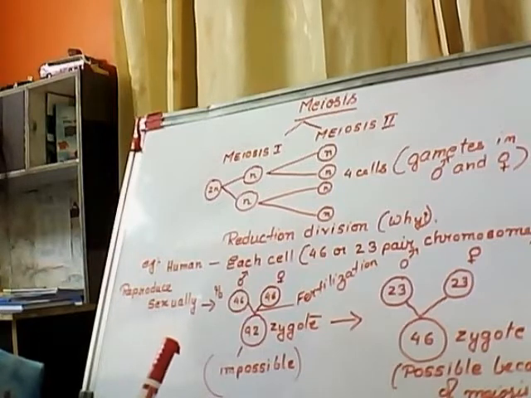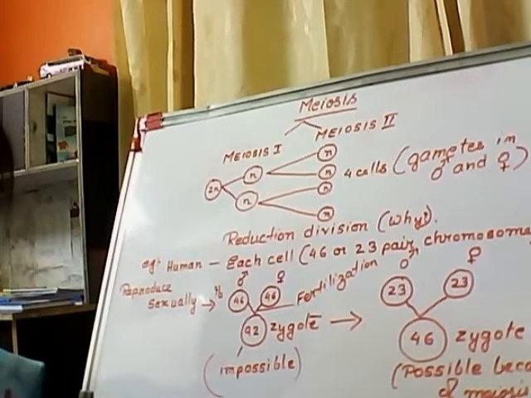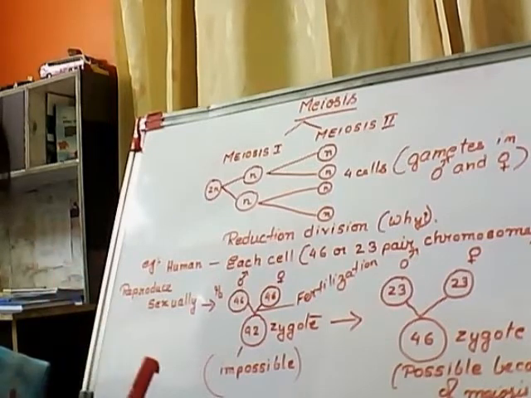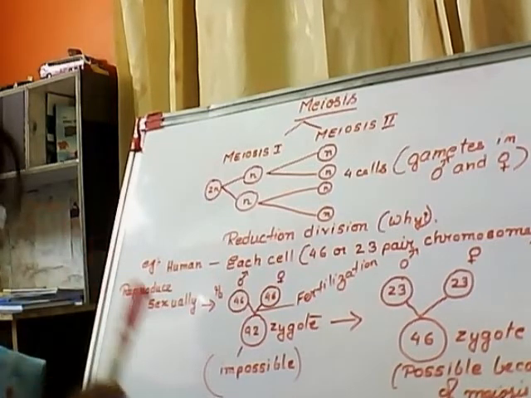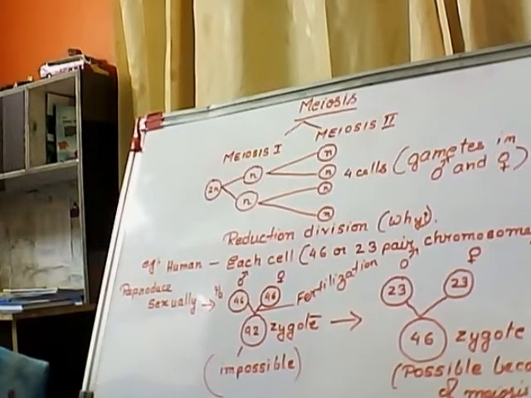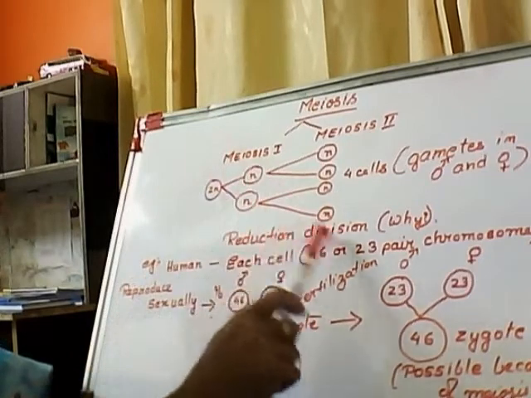Because children, you all know that a tiger always gives birth to a tiger, not to some other organism, or a human always gives birth to a human being. Why? Because at the end, the zygote when it is formed contains the same number of chromosomes. So now why is this division called the reduction division?